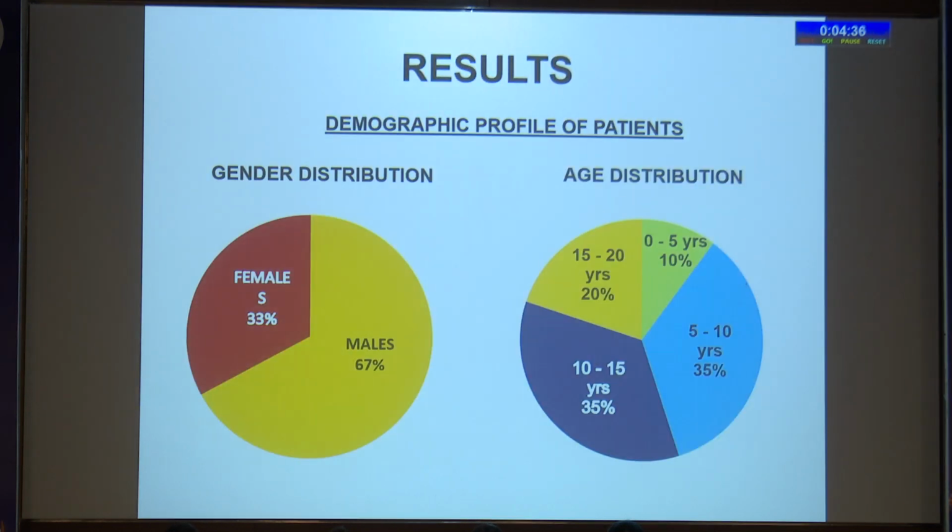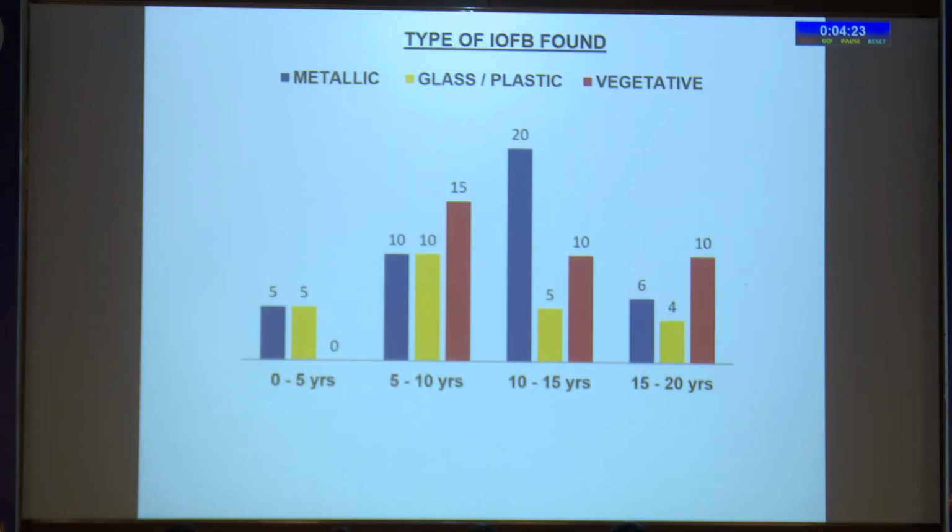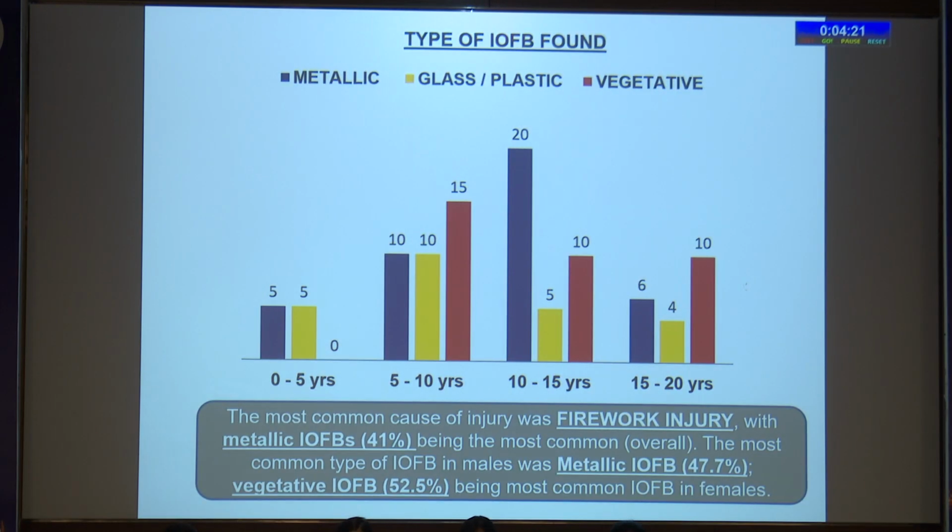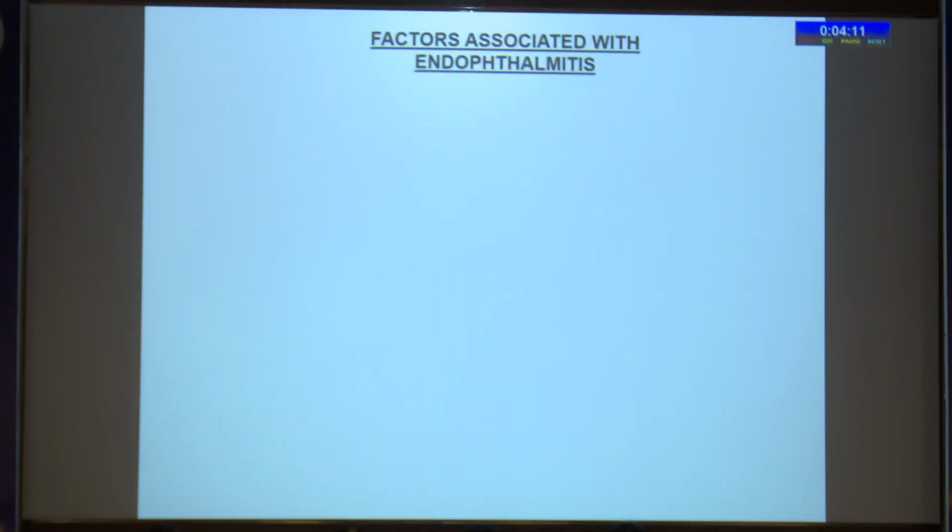This is the demographic profile of the patients. Males were more commonly affected than females. The age distribution showed maximum IOFBs being present in the age groups of 5 to 10 years and 10 to 15 years of age. The type of IOFB found was most commonly metallic IOFBs, and the most common cause of injury was firework injury. In males, metallic IOFBs were more common, while in females, vegetative IOFBs were more common.